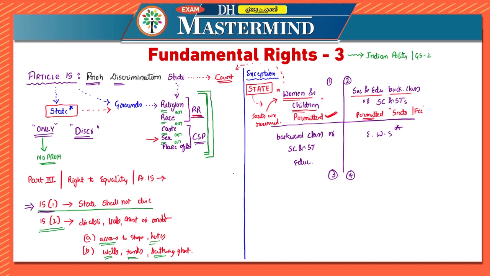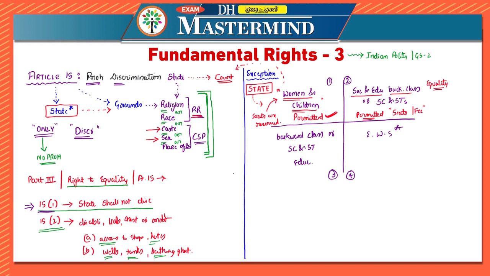For that, the state is permitted to make special provisions. At that point you cannot go to court saying it is a violation of fundamental right on the ground of caste. You cannot say that, because it is permitted in order to maintain equality. When we started reading about the article, it is mentioned in the constitution that it is related to the right to equality. So for bringing equality, the state can make special provisions.